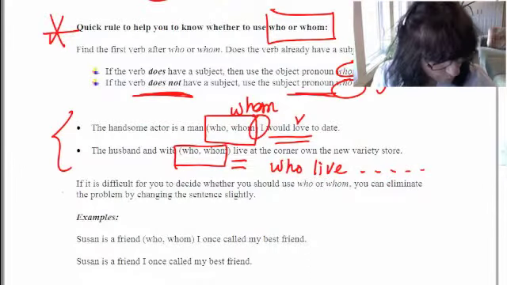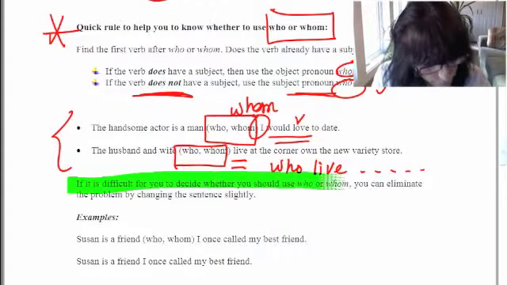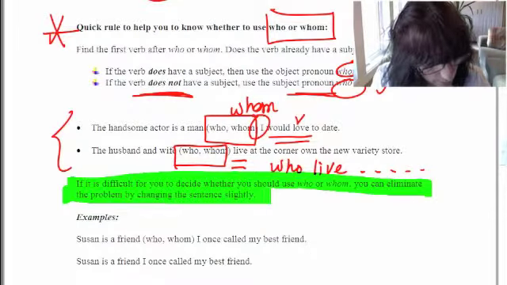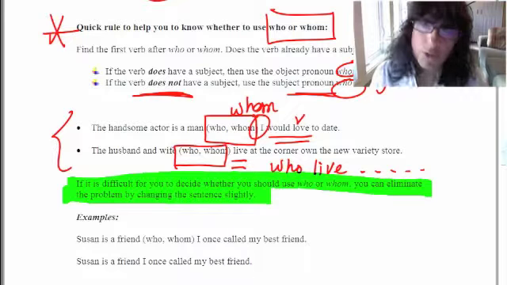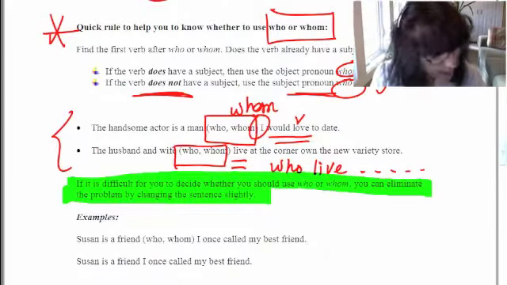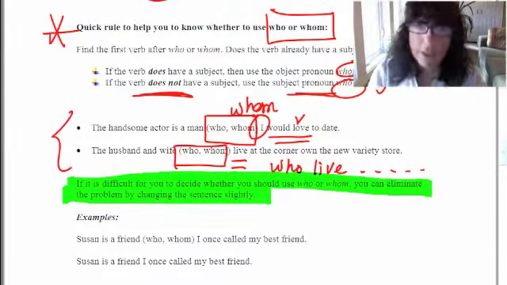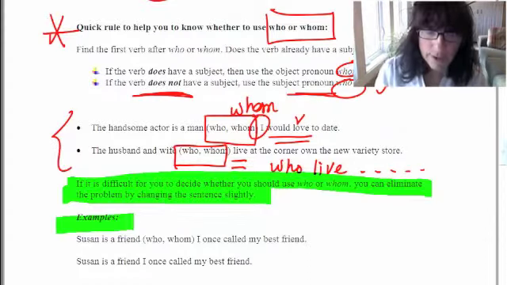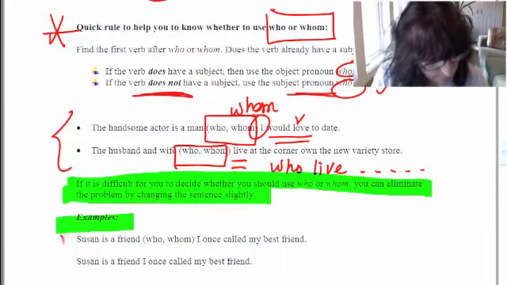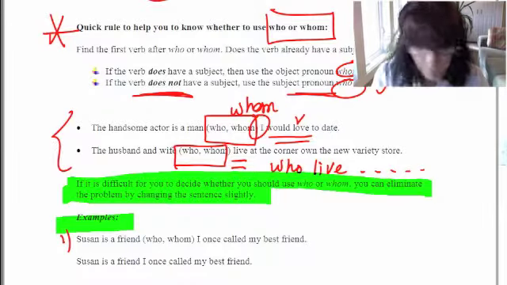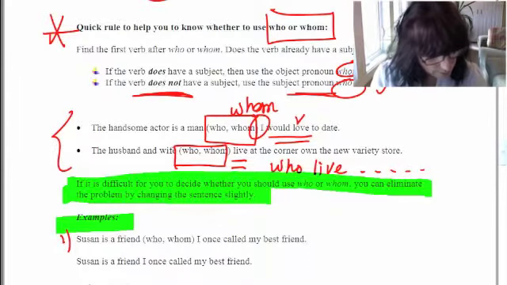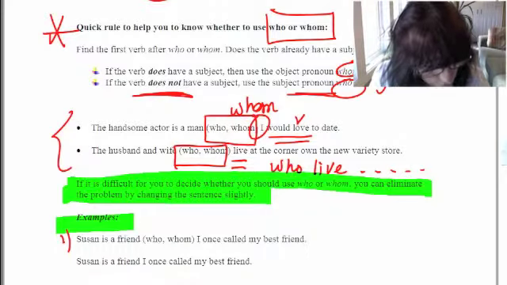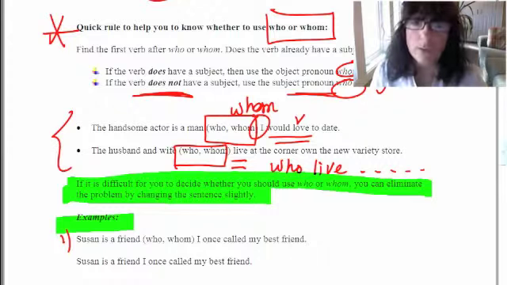So here's another pointer. If it's difficult to decide whether you should use who or whom, you can eliminate those words and get rid of the problem completely by changing your sentence slightly. And look at these examples. The first one I've given you, Susan is a friend who or whom I once called my best friend. If you just can't figure out which one it is, you could simply change the sentence around and just say Susan is a friend I once called my best friend, and just take out who and whom.